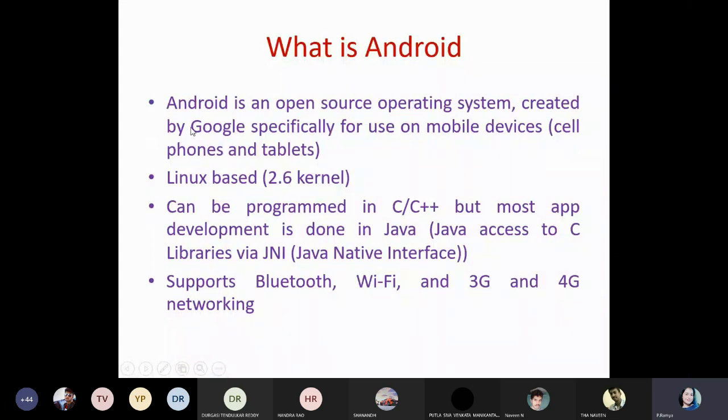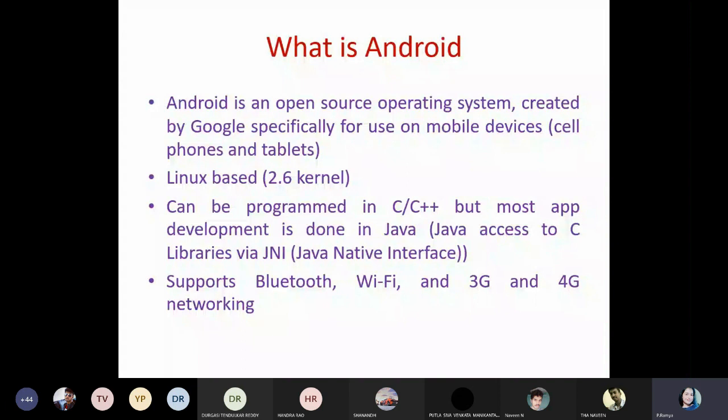Nowadays the technology has extended. Initially Google provided Android only for mobile devices. Now, instead of mobile devices, it has been extended to web applications also, that means web devices too. So instead of only mobile devices, nowadays we work with Android using web applications and web devices, everything.